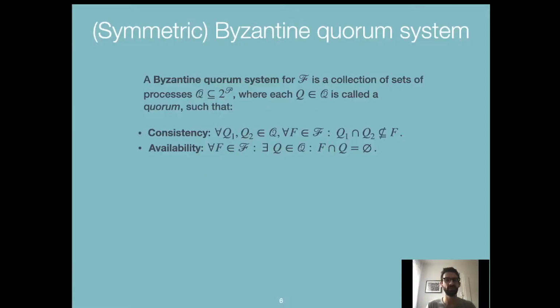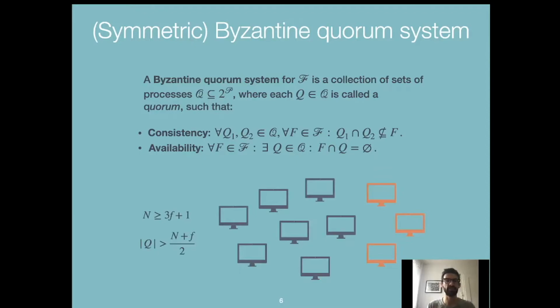Let's start by defining a Byzantine quorum system. A symmetric Byzantine quorum system is a collection of sets of processes, where each of these subsets is called a quorum, such that two properties are satisfied. Consistency says that for every two quorums in a quorum system and for every subset F inside a fail-prone system, the intersection between these two quorums is not fully contained in F. Moreover, availability requires that for every fail-prone set, or every subset inside a fail-prone system, there exists at least a quorum such that the intersection with this F is empty.